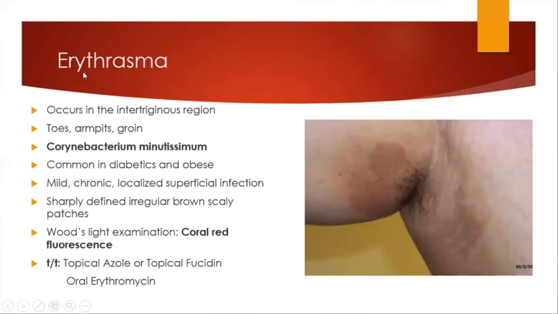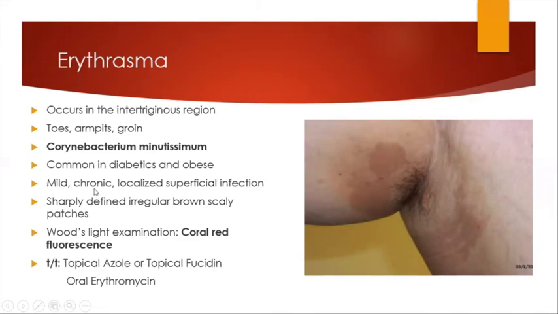Now, the other condition is erythrasma, which mostly occurs in the intertriginous regions, like in between the toes, armpits, groins, where the skin is adjacent to other skin. It is caused by Corynebacterium minutissimum. You should know the causative organism, and it is commonly seen in diabetic patients as well as obese individuals.